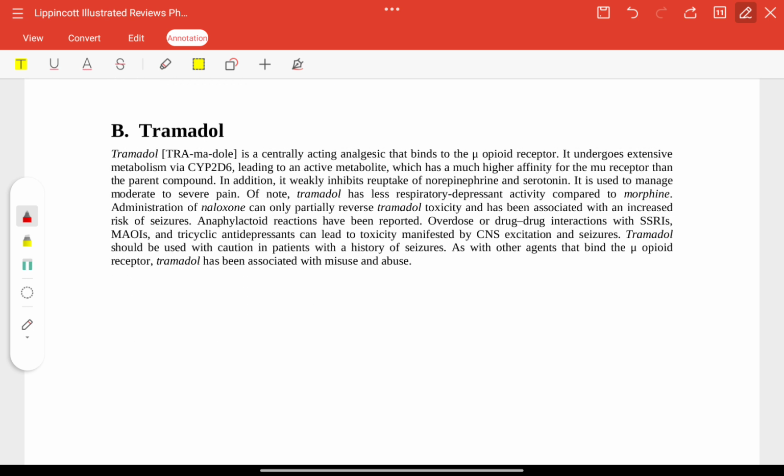Now, tramadol. It is a centrally acting analgesic that binds to mu receptors. It undergoes extensive metabolism by CYP2D6, leading to an active metabolite. It weakly inhibits reuptake of norepinephrine and serotonin. It has less respiratory depressant activity compared to morphine, and naloxone will only partially reverse tramadol toxicity. Drug-drug interactions are with SSRIs, MAOIs, TCAs, as well as other agents which bind to mu receptors. Tramadol has been associated with misuse and abuse.